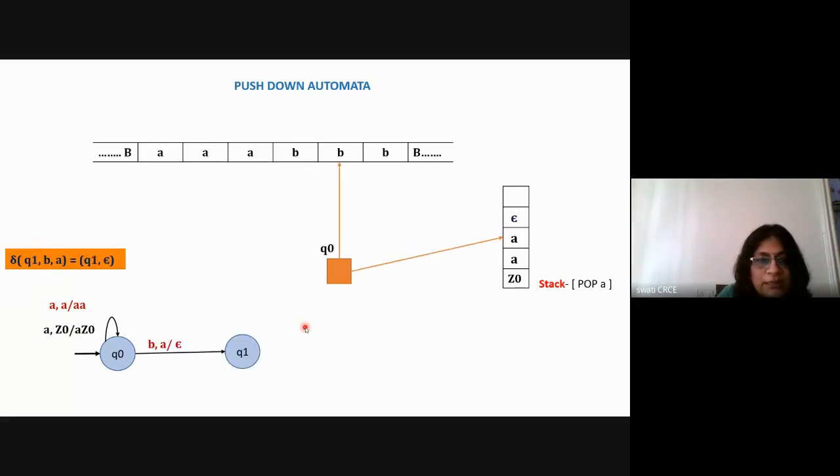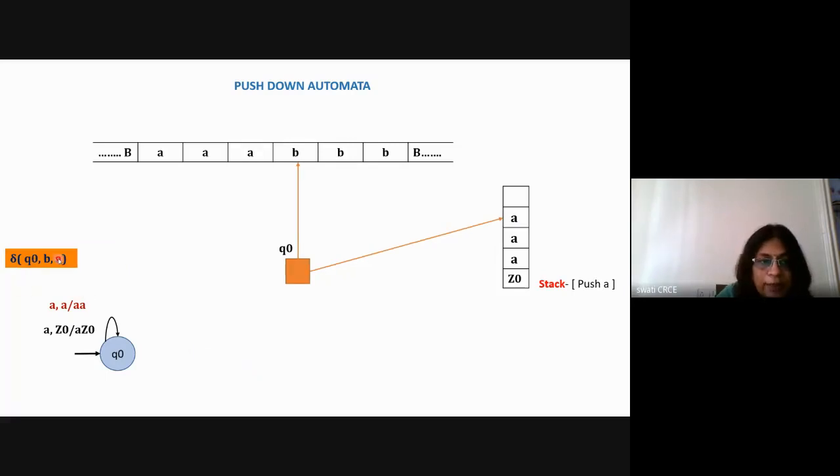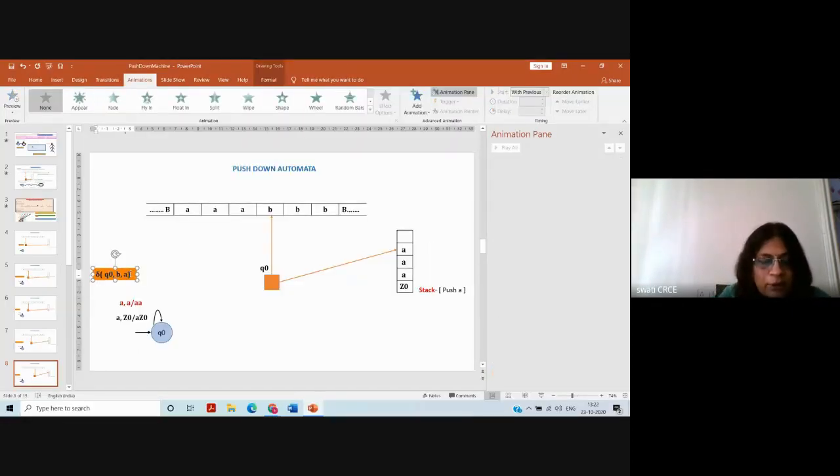So what I'll do is that I'll say that if it is the Q0 state, if it is reading B on the input tape and A on the stack, A is replaced with epsilon. Okay, so this was Q0 B comma A. Here I can write down directly that B comma A is equal to Q1 comma epsilon.